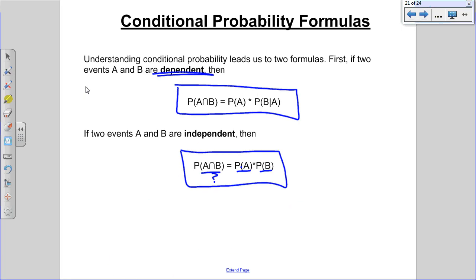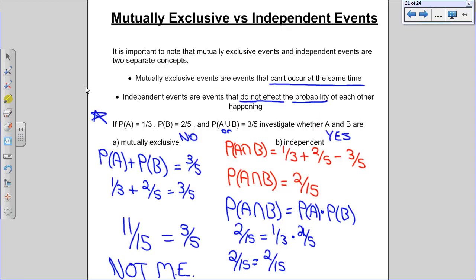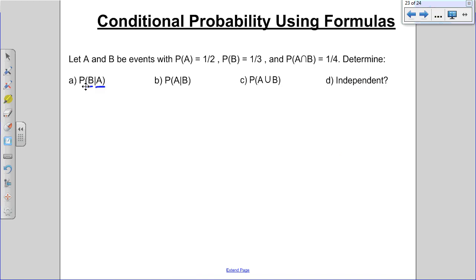So, if these are independent, then 1/2 times 1/3 should equal 1/4. It should. When you put this in your calculator, you get 1/6 equals 1/4.